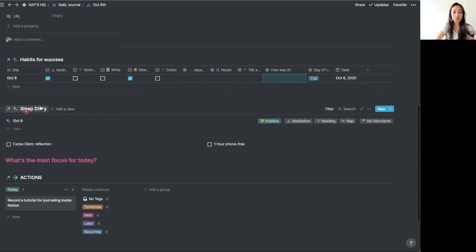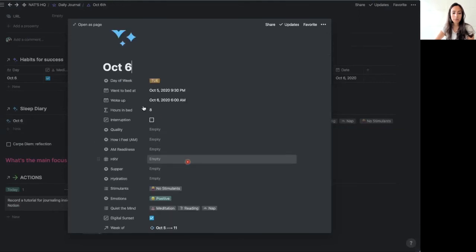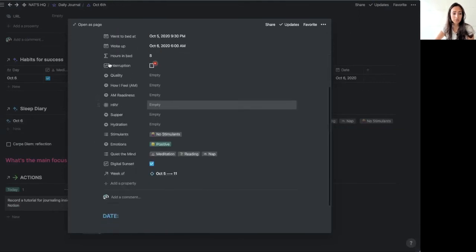I like keeping track of my sleep, so how I'm feeling, my dreams, my interpretations. I can open this up to show you how many hours I spent in bed. Did I have any interruptions in my sleep? How was the quality? How do I feel? I have a little device that tells me my readiness score in the morning, and that tells me if my parasympathetic nervous system is working too much, or my sympathetic nervous system is working too much, and that tells me my level of stress for the day.